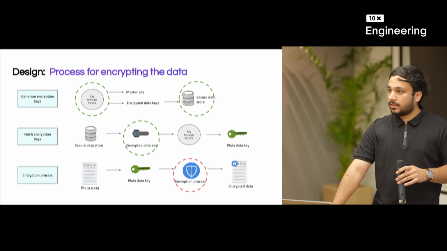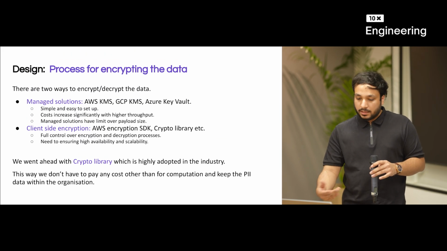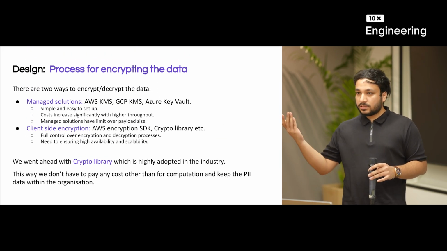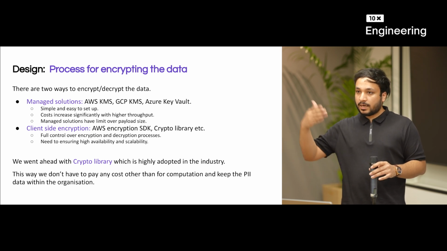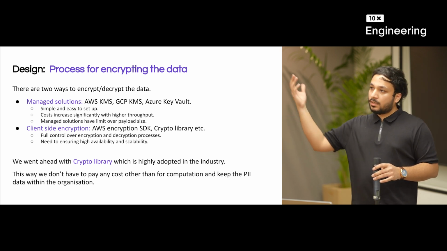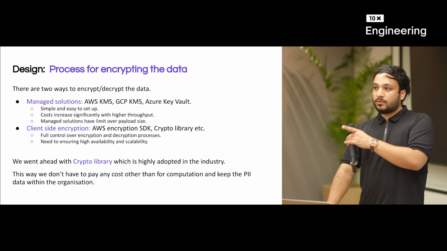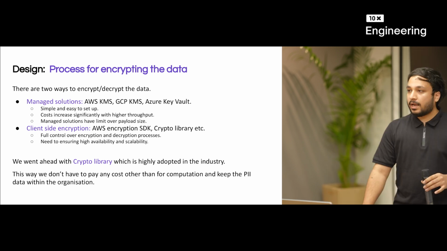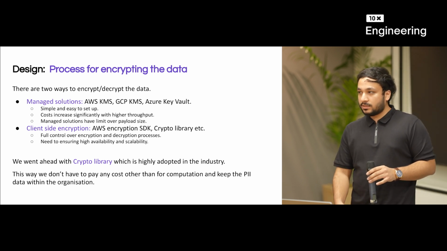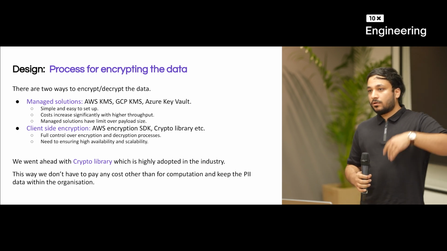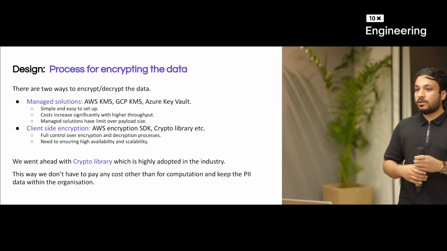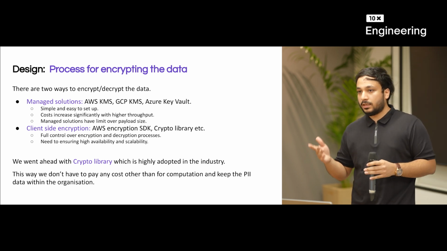To actually encrypt the data in your microservice, you can again use managed solutions: AWS KMS exposes APIs, Google Cloud exposes APIs. Call that API, provide your key, provide your data, and it will return the encrypted data. It's very simple and easy to set up, but it exponentially increases your cost with higher throughput. And also, one major limitation is that they have a limit on payload size. So in the case of AWS, you cannot send more than 4 KB of data to the cloud.